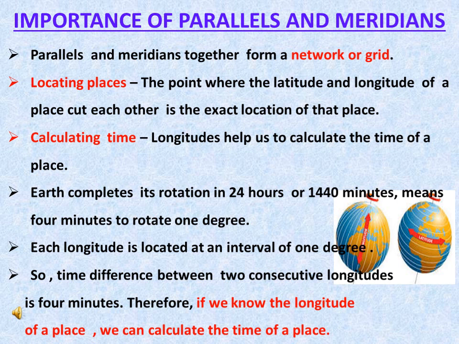Calculating time. Longitudes help us to calculate the time of a place. We know that Earth completes its rotation in 24 hours or 1440 minutes, which means 4 minutes to rotate 1 degree, and each longitude is located at an interval of 1 degree. So time difference between two consecutive longitudes is 4 minutes. Therefore, if we know the longitude of a place, we can calculate the time of a place.